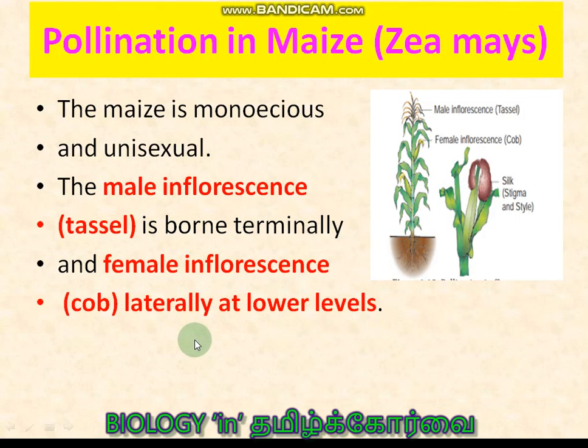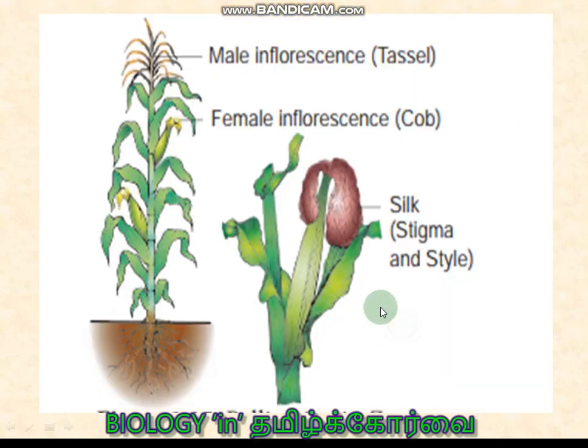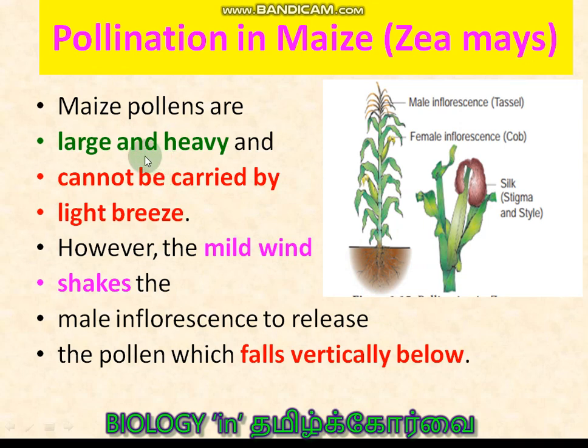Now, pollination in maize, Zea mays, is the scientific name. It consists of two inflorescences: the male inflorescence, the tassel, and the female inflorescence, the cob. The female is present at the lower level and the male inflorescence at the top. You see, this is the male inflorescence and these are the female inflorescences. And this is the very long, silky bunch of stigma and style, so that it can easily capture the pollen grains.